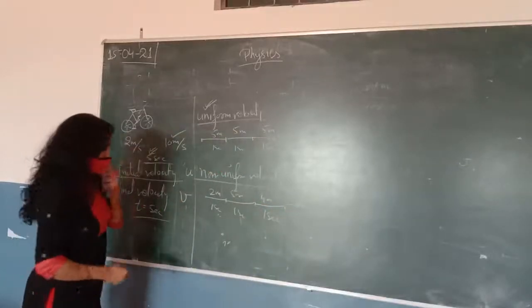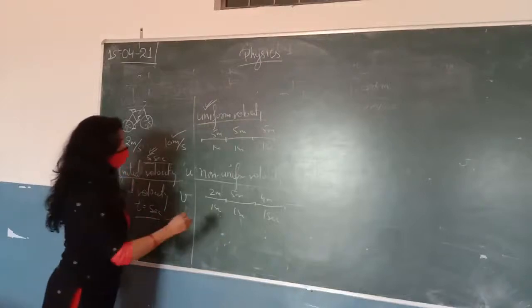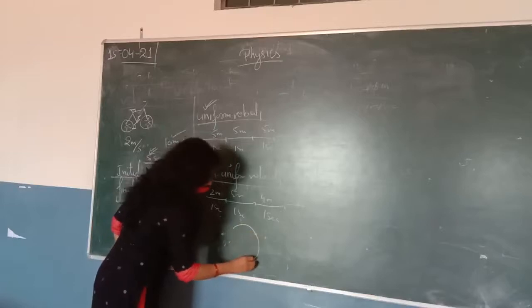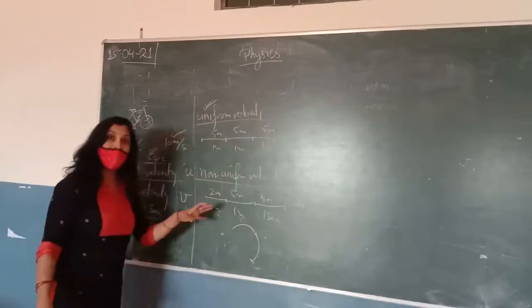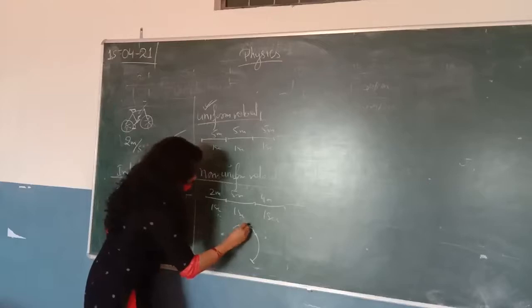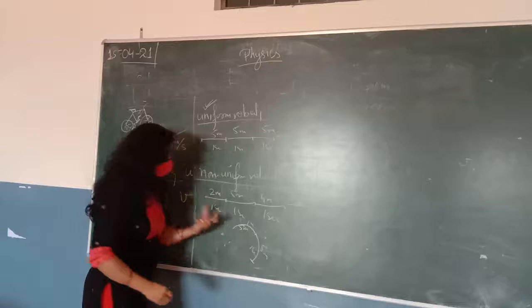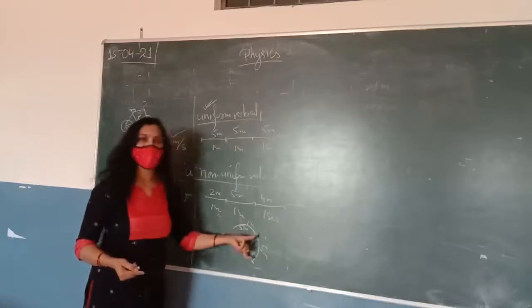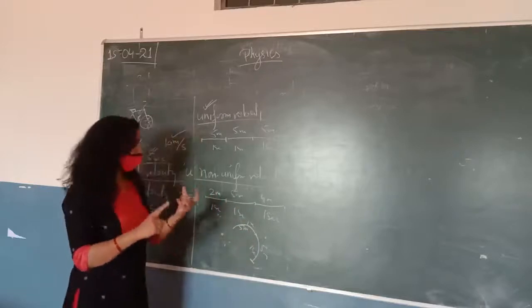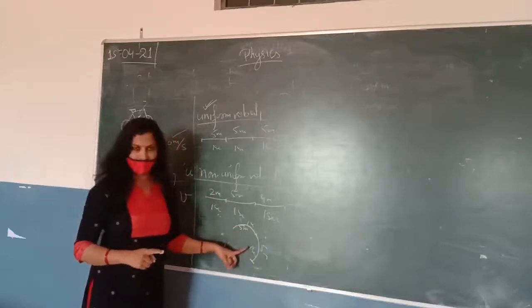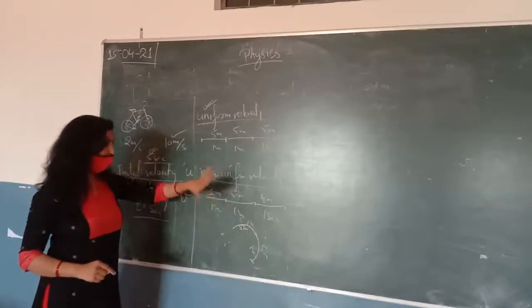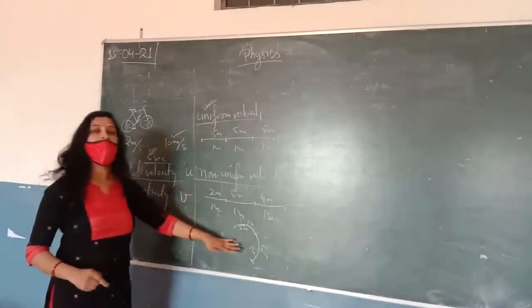And one more thing, it's really important, so just try to understand it. Suppose a body covers equal distance in equal interval of time, but its direction regularly changes. Suppose this is 5 meters in 1 second, another 5 meters in 1 second. So it is covering equal distance in equal interval of time, but its direction changes. So if a body covers equal distance in equal interval of time, but the direction of the body regularly changes, we will say that the body has non-uniform velocity. This is the non-uniform velocity.